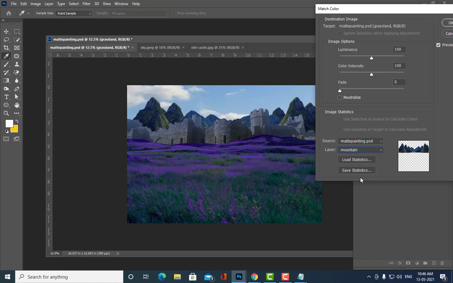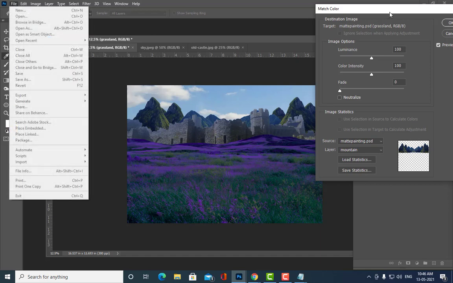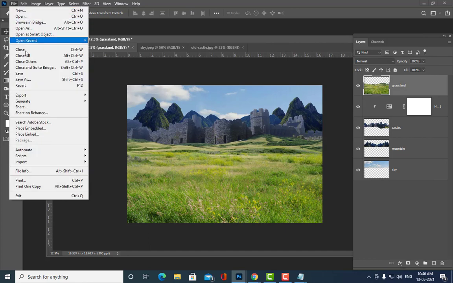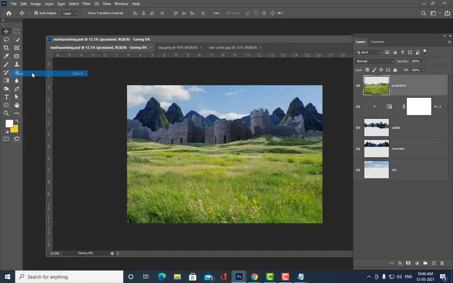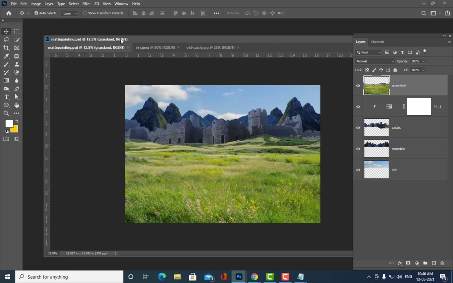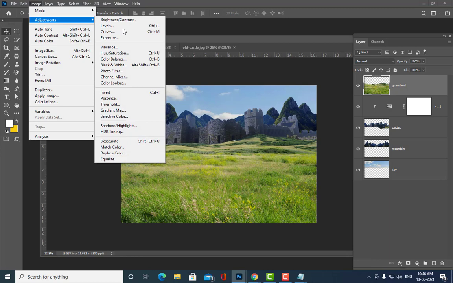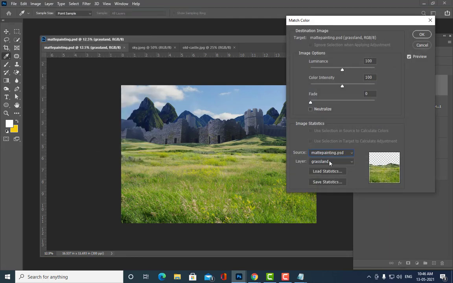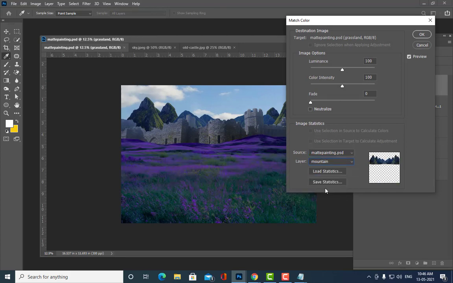So it's all total purple color. We can see a lot of purple color over there. So let me reduce the amount of purple color. Okay, and also we'll save this. One minute. Let me save it, because if power goes now, it will be a headache for us. Right. So I have selected. Now again we will go to match color, and then we will pick the name of our file, and here grassland is there. So the grassland should match to the mountains.